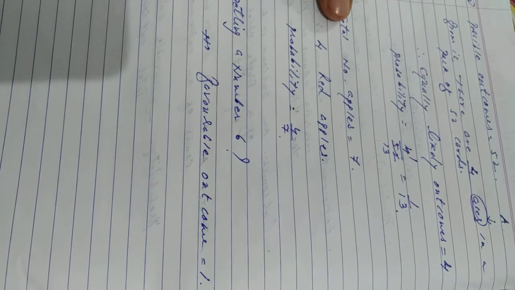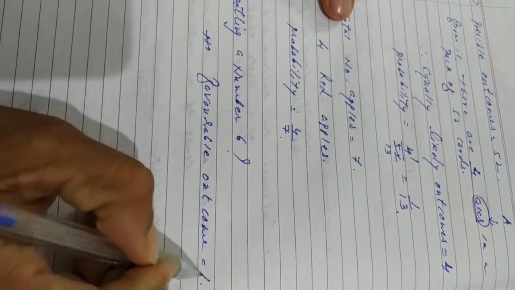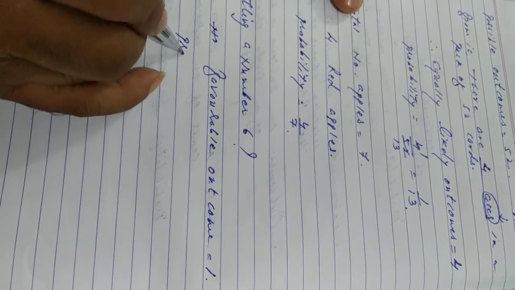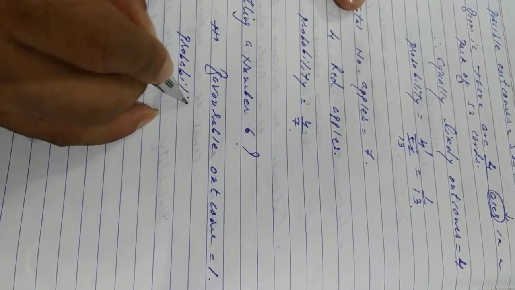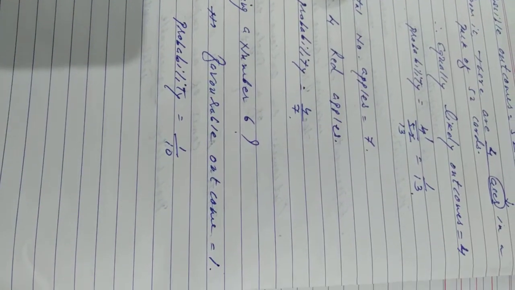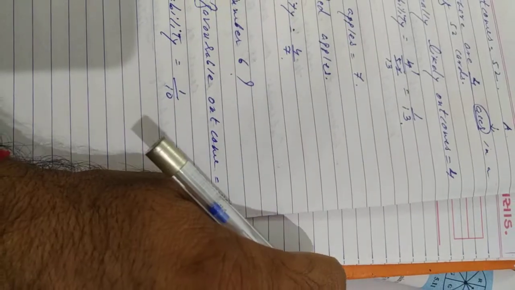Out of 1 to 10, only one time we have 6, right? So probability is equal to 1 upon 10. Got it?